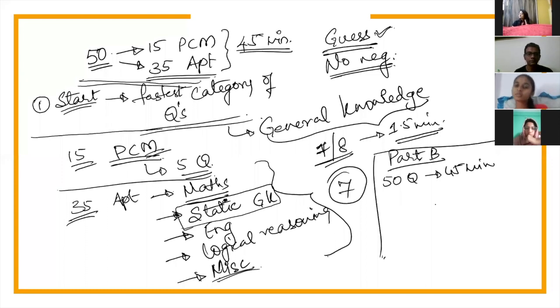Now, let's understand this. Let's assume I am a person who does not like chemistry. I hate chemistry. In reality, I do hate chemistry. So let's say the first question that I come across in part B is chemistry.